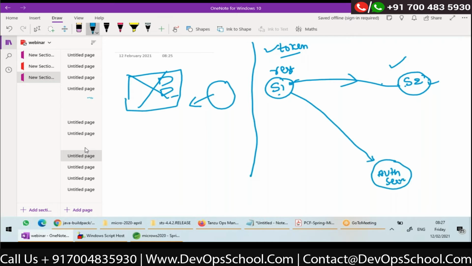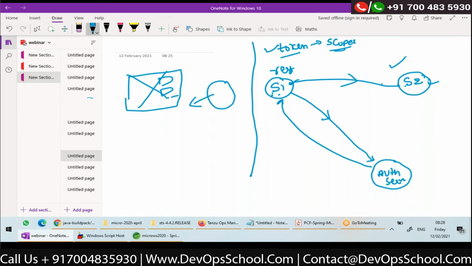To get a token, again, there are mechanisms. There are different ways you can actually get a token. In OAuth, there are different ways. I'm not talking about those ways right now, I'm just telling you at a high level. You should get some token from the authorization server, and the token will have some information about what all permissions or scopes this client has.